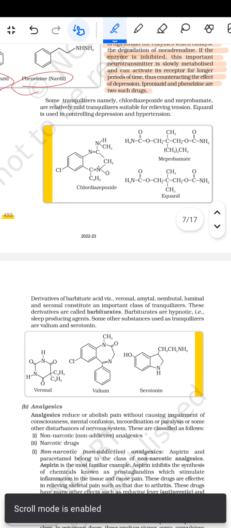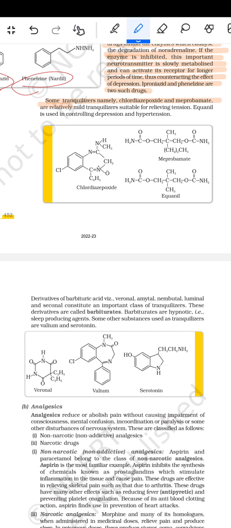हैं। फिर आता है कि सम ट्रैंकुलाइजर्स नेमली द chlordiazepoxide and the meprobamate are relatively mild tranquilizers suitable for relieving the tension.